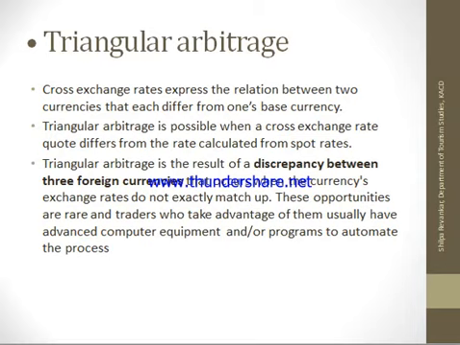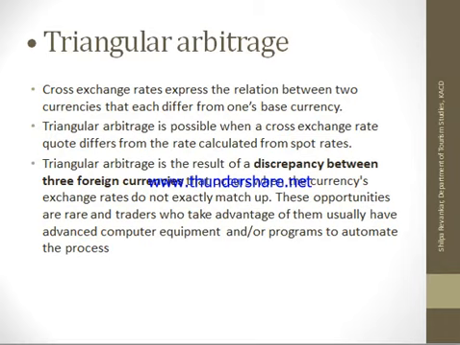exchange rate. Now what is a cross exchange rate? The relation between two currencies that each differ from one's base currency. When two infrequently traded currencies are there, they have to take one common currency and then convert themselves. So if there is a price difference between the actual conversion between these three currencies and the price quoted by the bank, then you can have the advantage of triangular arbitrage. So triangular arbitrage is a result of the difference between three foreign currencies that occurs when the currencies' exchange rates do not exactly match up.